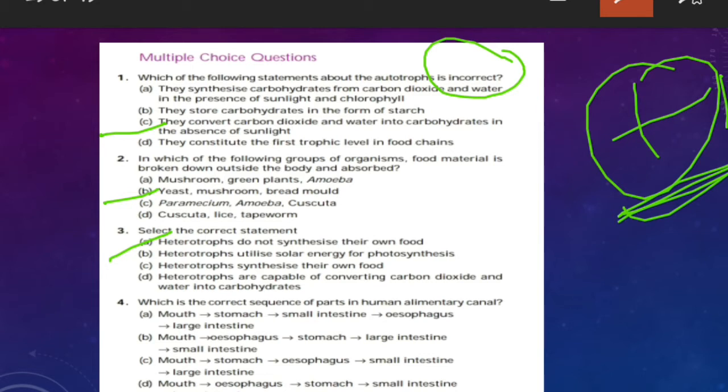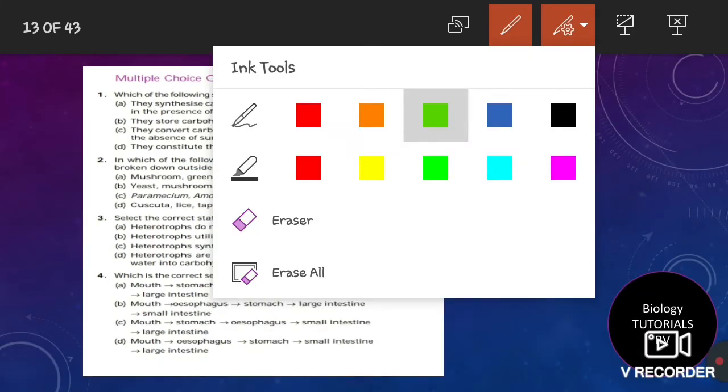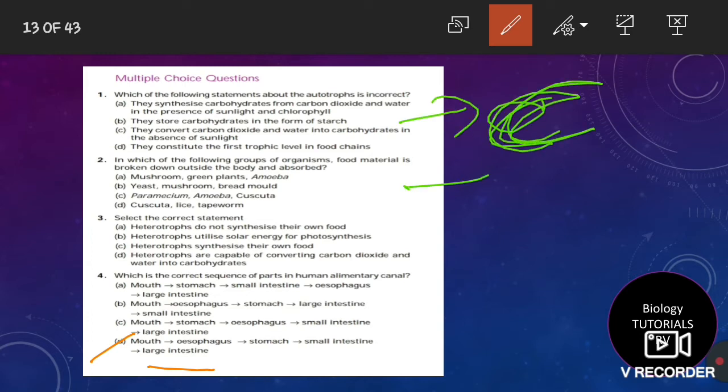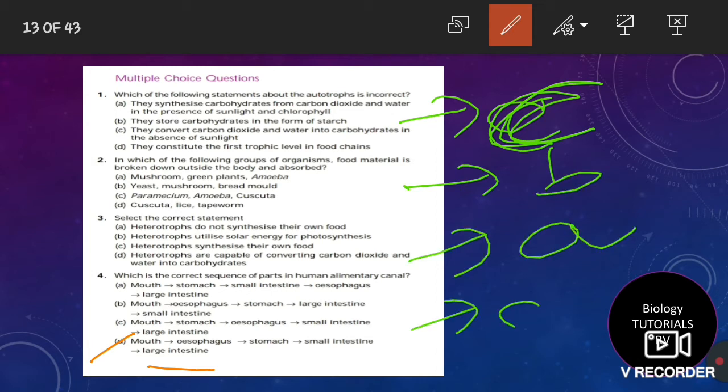Next, question number fourth: which is the correct statement of parts in the human alimentary canal? The correct statement is option D, that the food taken by the body first goes through the mouth, then esophagus, then stomach, then small intestine, then large intestine. So the answer is D. I am repeating the answers: question number first, answer C; second question, answer B; third question, answer A; fourth question, answer D. So these are the answers of these questions.